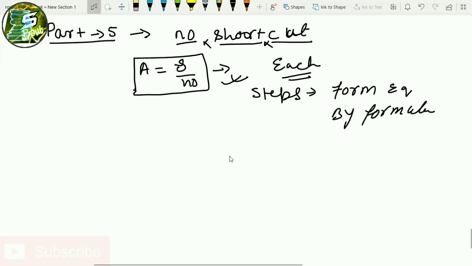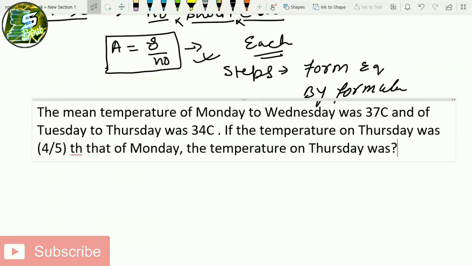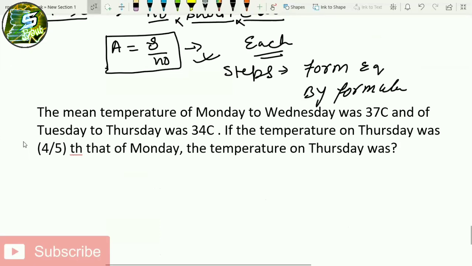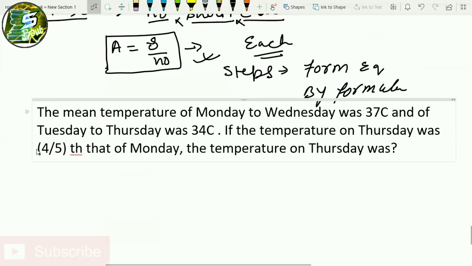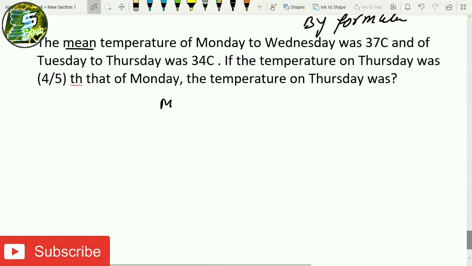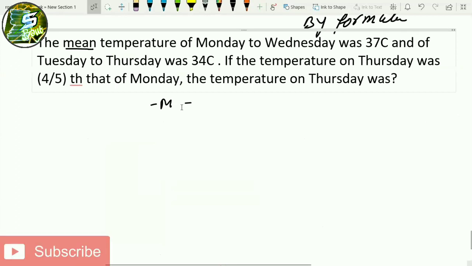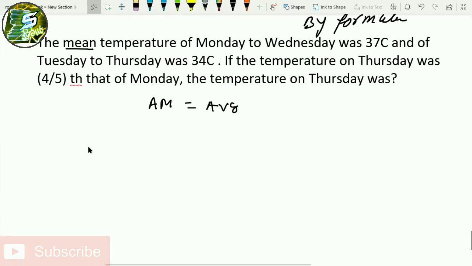I directly expose you guys to the question. We'll solve two questions and we'll close the session for the day. The problem will be how to know which is part 1, which is part 2, which is part 3, which is part 4. That will come with some practice. The mean is nothing but average only. This arithmetic mean, which we call average and which we discussed in the previous class, is called average only.